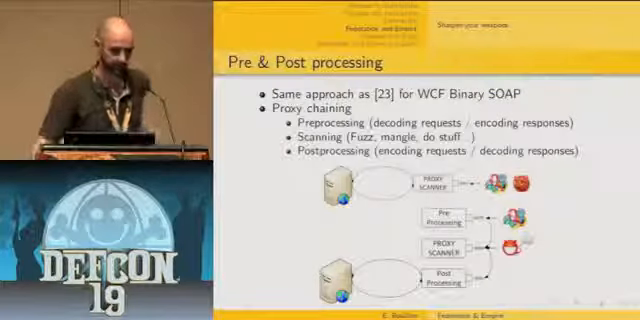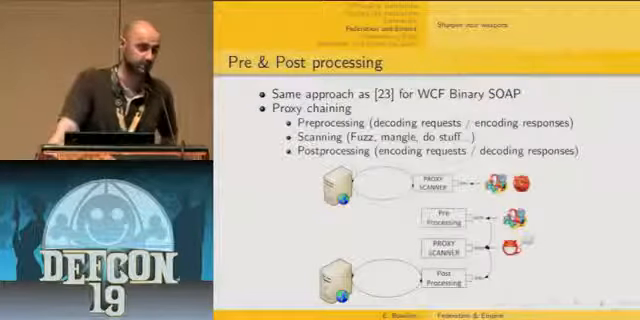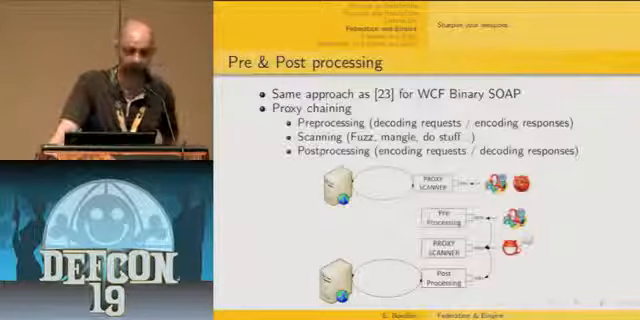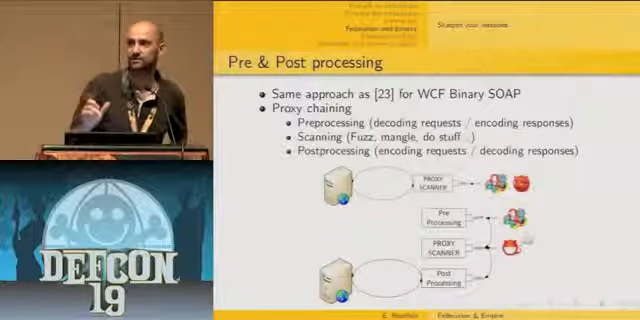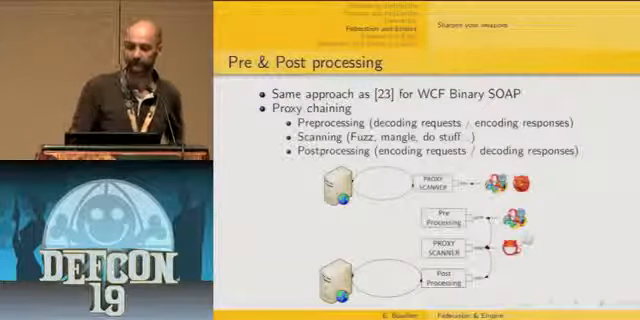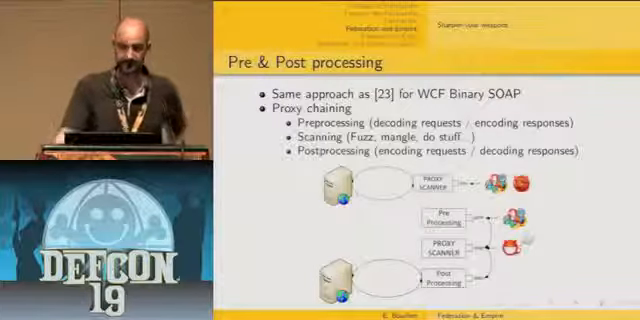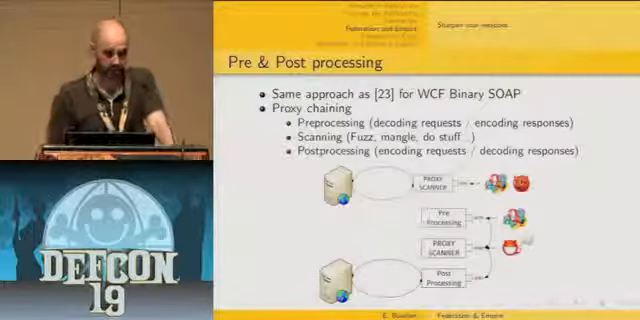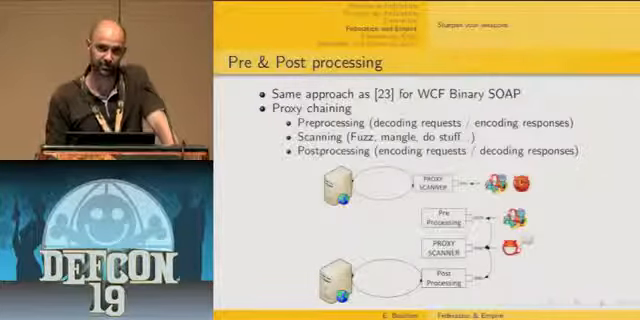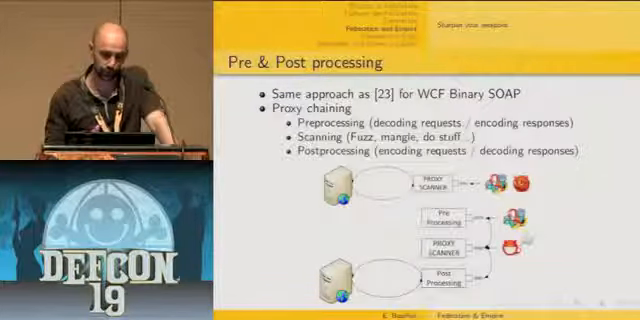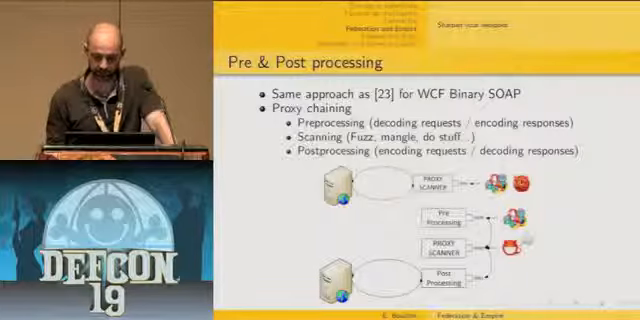So here is the approach I've been using. It's not a new approach, because it has typically already been used by people from JDS Security when they have been assessing the Microsoft proprietary binary encoding of SOAP requests for WCF. So the idea is to chain proxies. First you have a pre-processing proxy, whose role is to decode requests and encode responses.